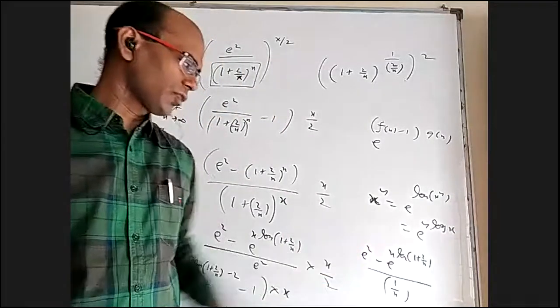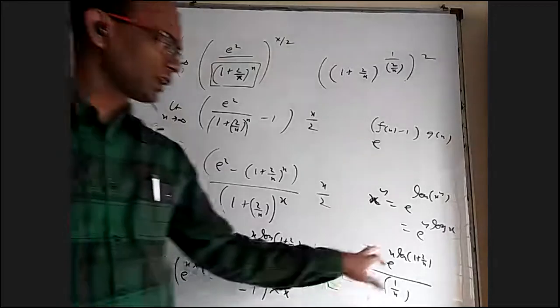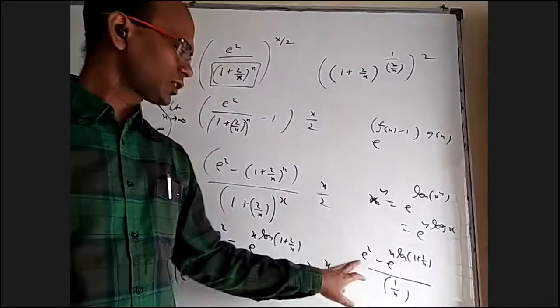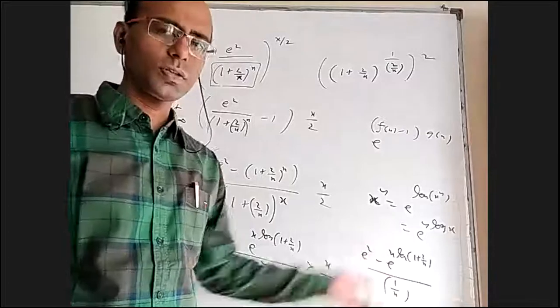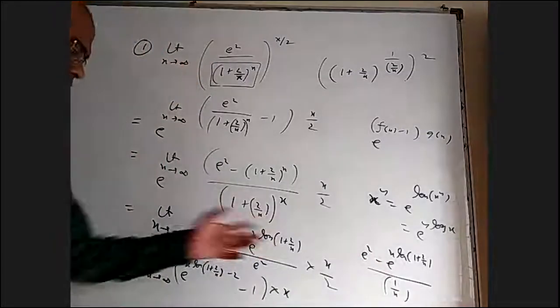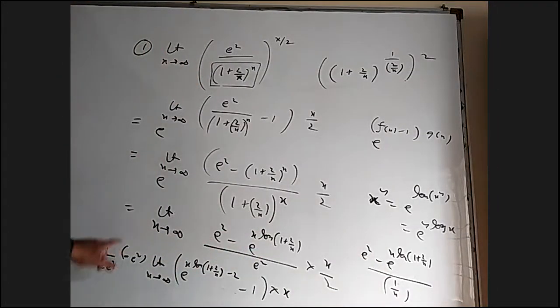This is 0 by 0 form, because when you directly put infinity, this limit is 2. e square minus e square is 0. This is 0 by 0 form. You can use L'Hospital rule. But what I have done is I took e square common with a minus also.